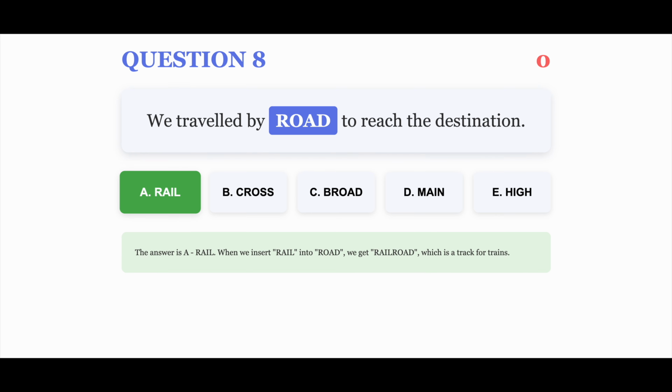The correct answer is A. The answer is A. Rail. When we insert rail into road, we get railroad, which is a track for trains.